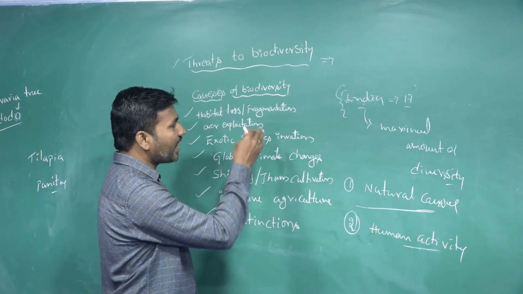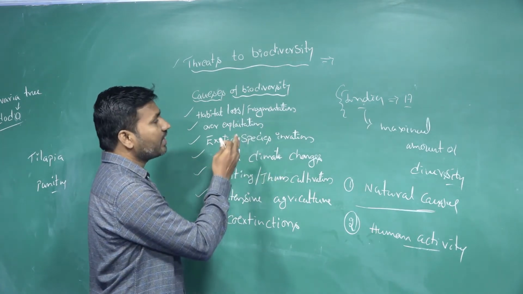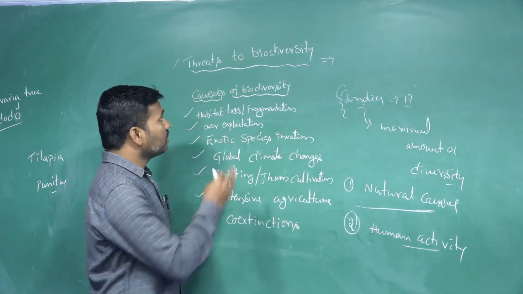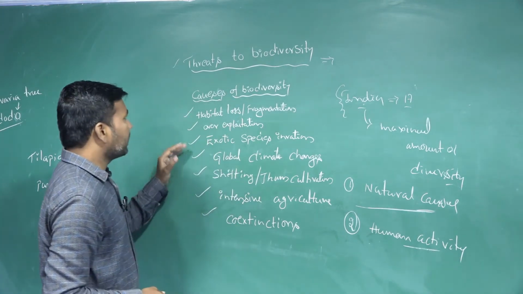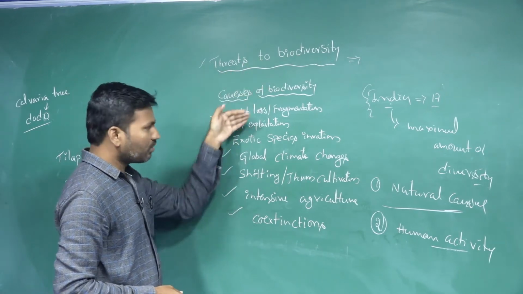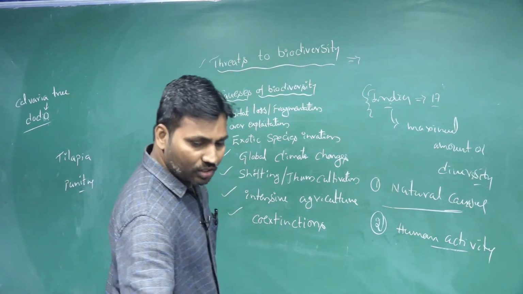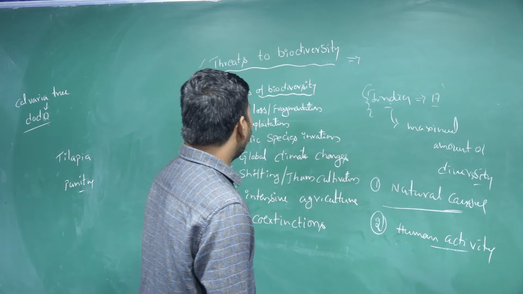These are the different causes of the loss of biodiversity, taken as threats to biodiversity. One by one we can study now. So first of all, habitat loss.